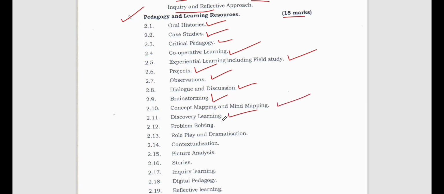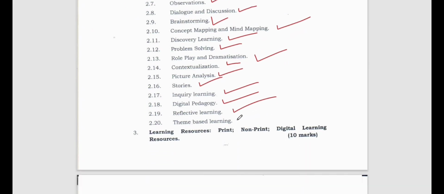Then discovery learning, problem solving skills, role play and dramatization, contextualization, picture analysis, stories, inquiry learning, digital pedagogy, reflective learning. Then we have theme based learning. All these you have to study in detail.